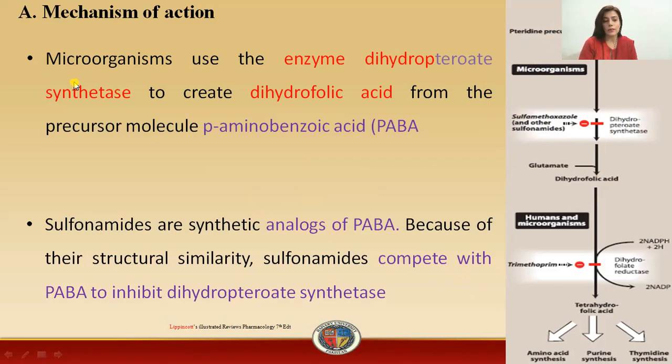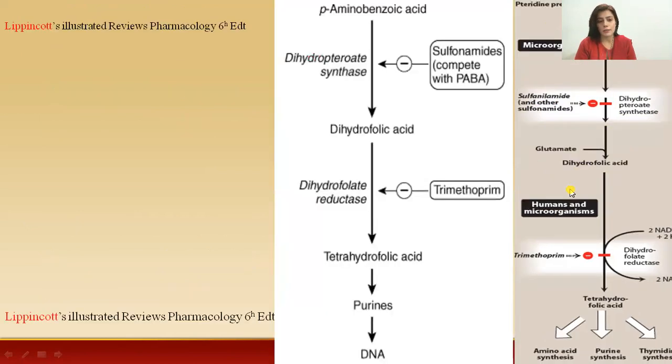These sulfonamides will actually compete with this PABA, and then they will inhibit this enzyme, that is dihydropteroate synthetase, as already written in the diagram, that the sulfonamides, for example sulfamethoxazole, inhibit this enzyme within the microorganism. I'm not talking about human beings. Within the microorganism, as a result, there will be no formation of dihydrofolic acid.